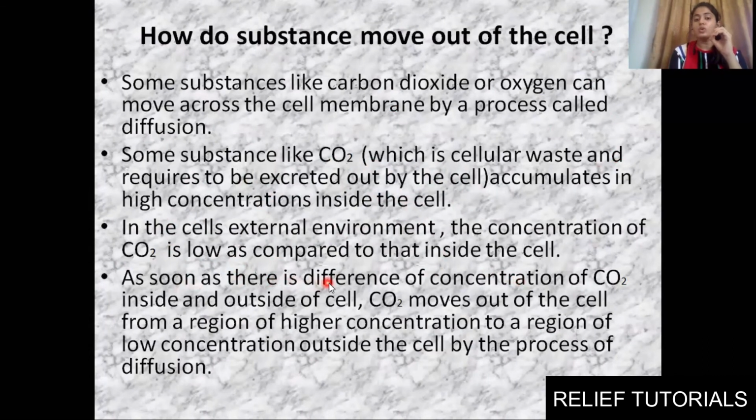As soon as there is a difference of concentration of CO2 inside and outside of the cell, CO2 moves out of the cell from a region of higher concentration to the region of lower concentration outside the cell by a process known as diffusion. Clear? So this is the way oxygen or carbon dioxide will be moving across the cell membrane by a process known as diffusion.